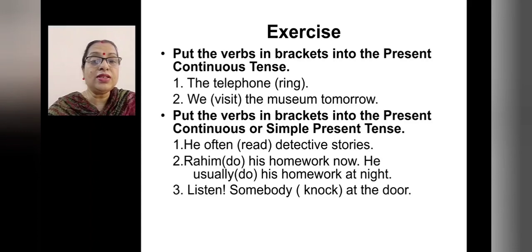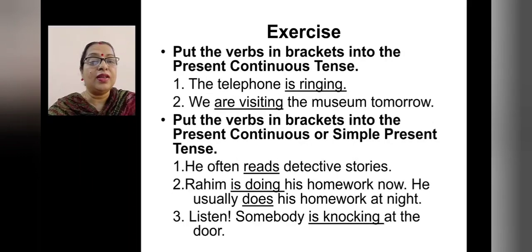Have you written all the answers? Let's check the answers. So the first one, the telephone is ringing. Present continuous. We are visiting the museum tomorrow. And here, he often reads detective stories.